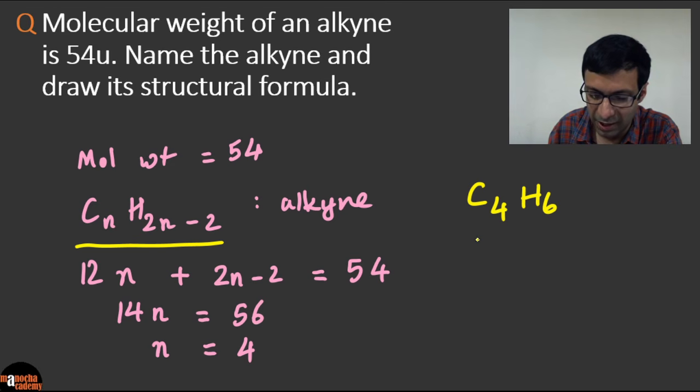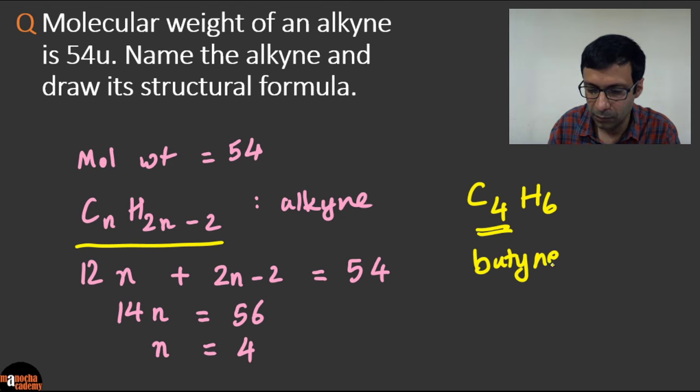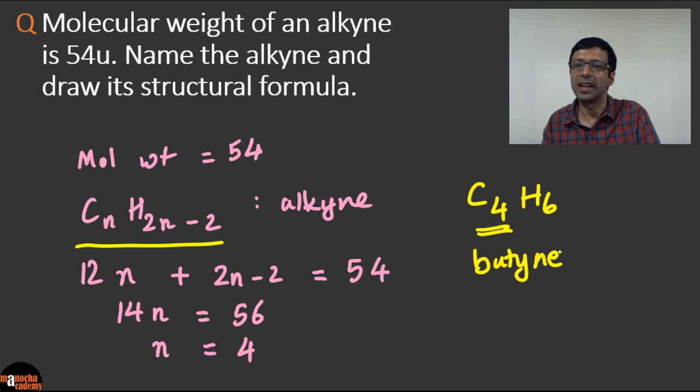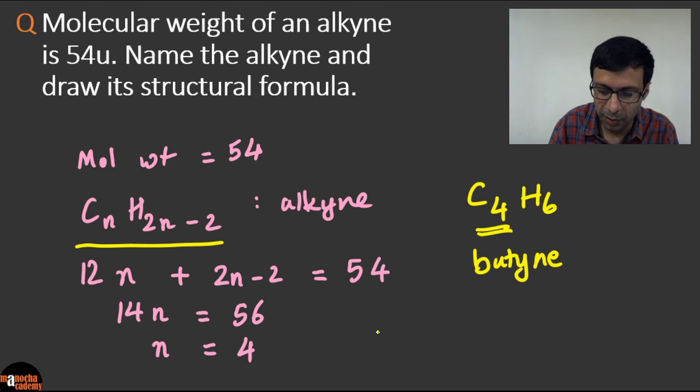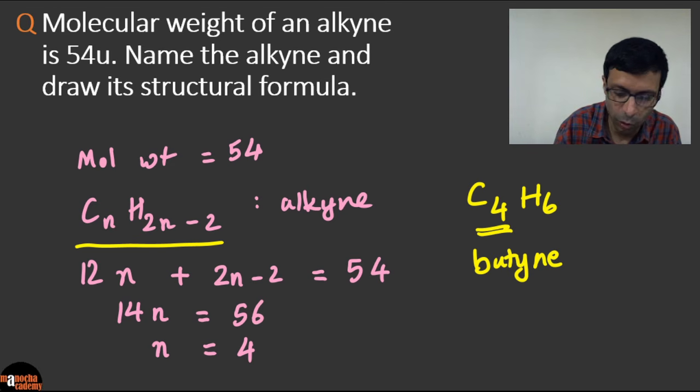Right. So this alkyne has 4 carbons in it, so it's going to be called butyne. The name of this alkyne is butyne. Excellent. And draw its structural formula. Remember to do this in the exam, don't leave out any part.